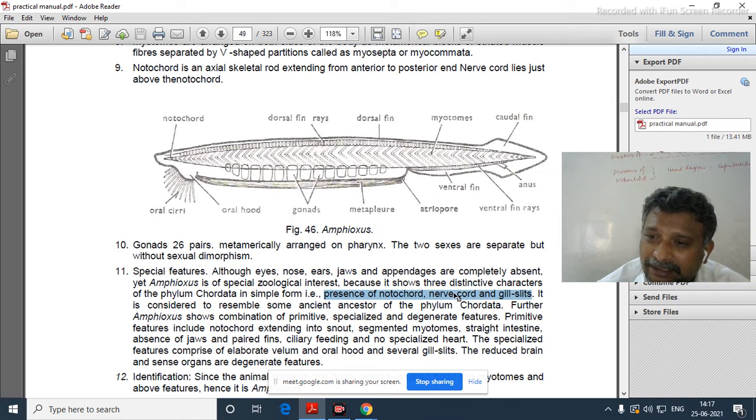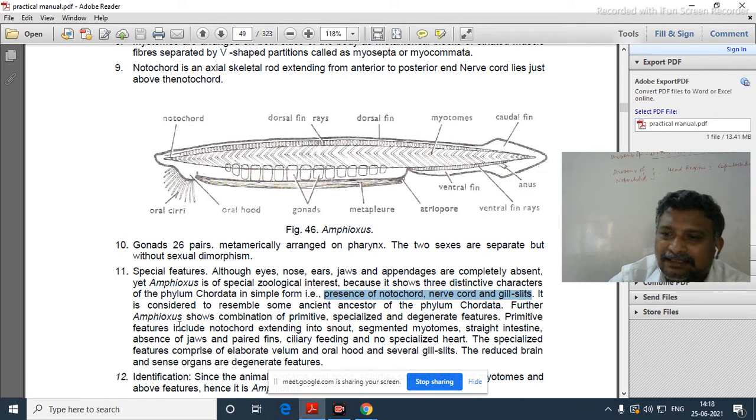Hence, we named them typical chordates and model chordates because all these three characters are permanently present in their body throughout life. But in the case of Urochordata and in the case of Vertebrata, we are unable to see the fundamental characters of chordates permanently. Okay, that's why a special interest is there for Amphioxus.